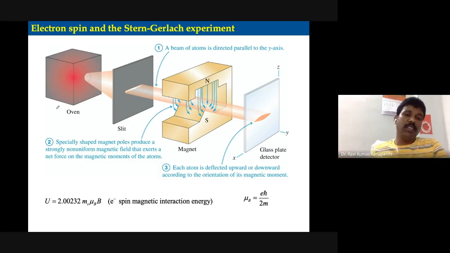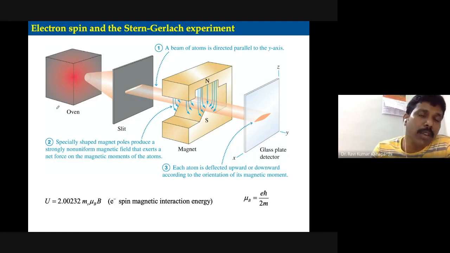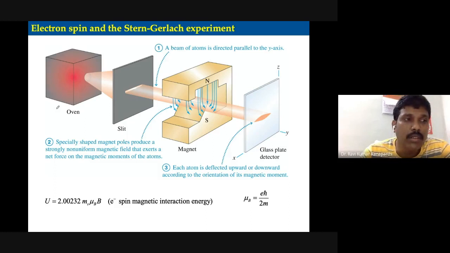If there is no angular momentum, what should you expect? You should expect that there should not be any deviation when they are passing through the magnetic field. We should not see any deviation from the original path. Why? Because a little bit of magnetism is required. As I told you, if there is angular momentum, then that particular atom behaves like a tiny bar magnet.